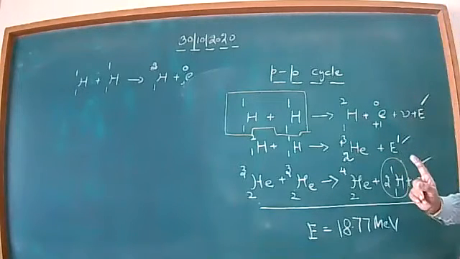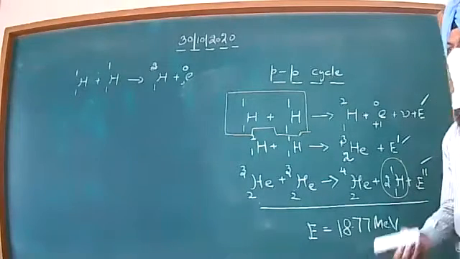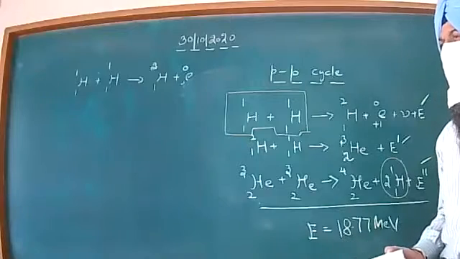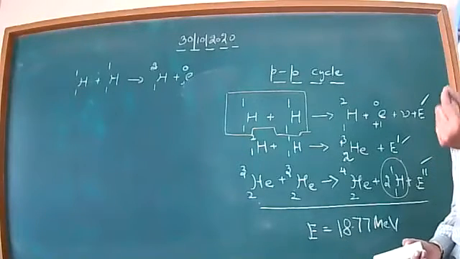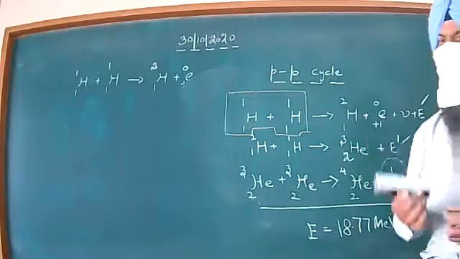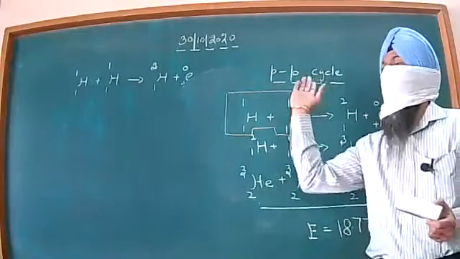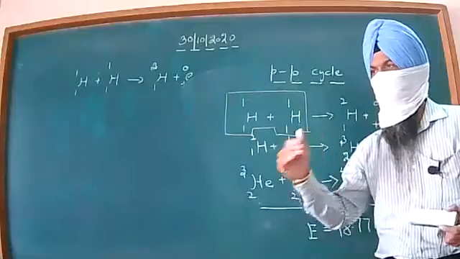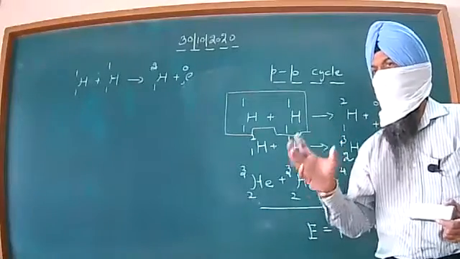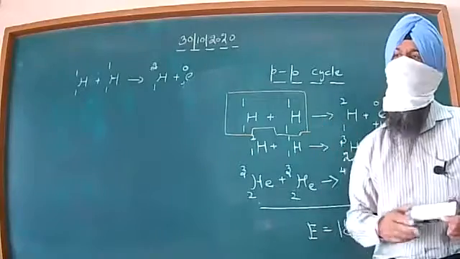One more example I am quoting over here is the carbon-nitrogen cycle. This is just an example to elaborate why the sun is giving a very large amount of energy. You might have estimated in your lower classes, in 11th standard in the last chapter, the average surface temperature of the sun to be 5800 Kelvin.